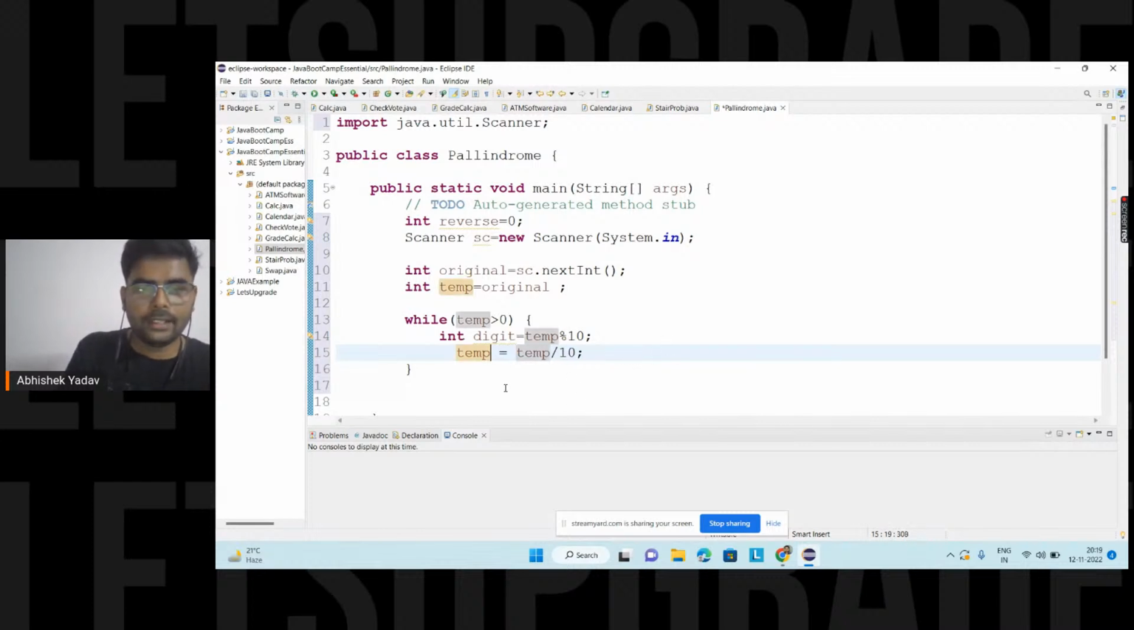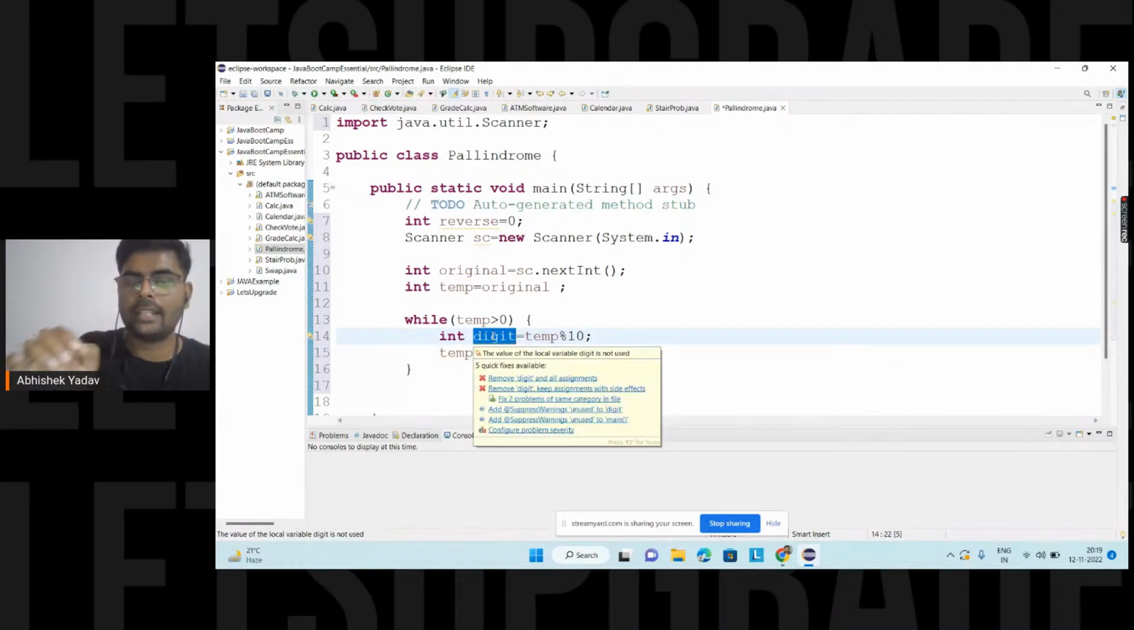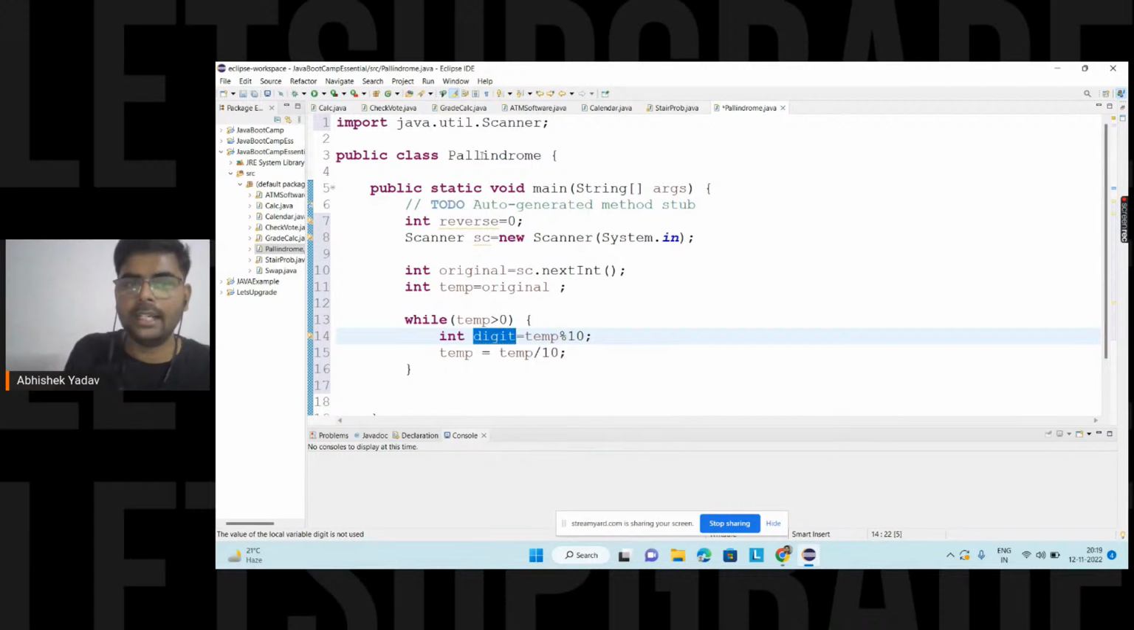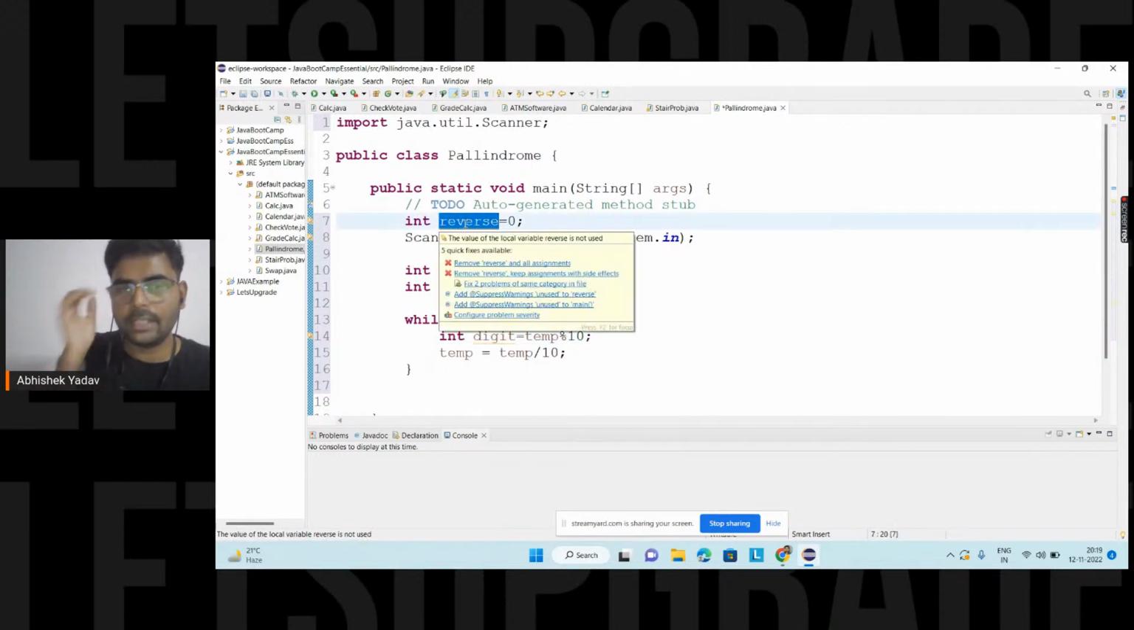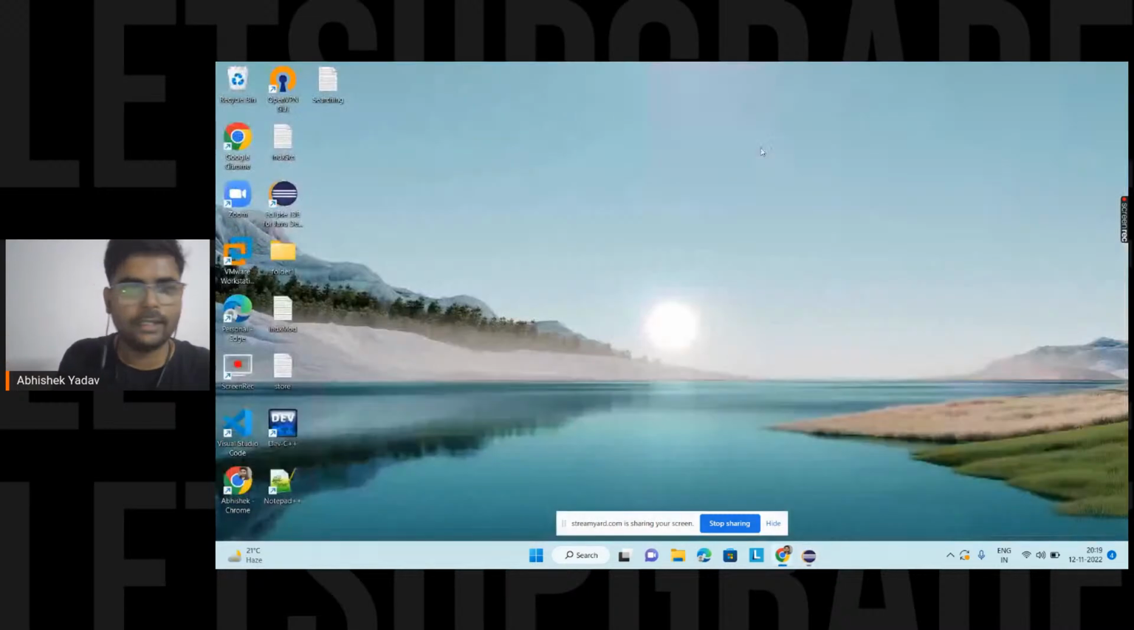Now what do I have to do? I have extracted the digit. I have stored the remaining digits inside the temp variable. Now I have to add the extracted digit behind the reverse number. So here you are saying reverse is equal to what? Everyone, please write in the chat how to add the last digit at the rear end of a number.